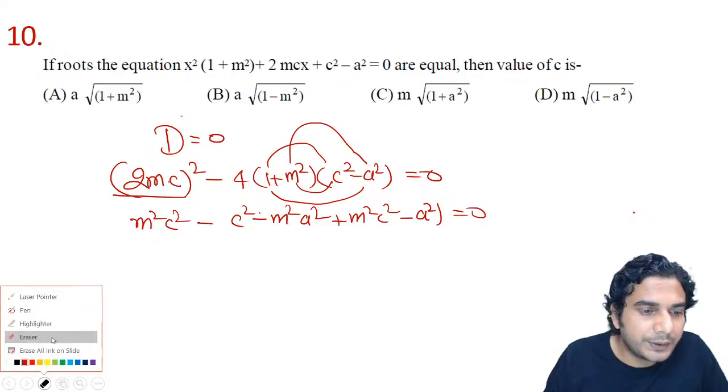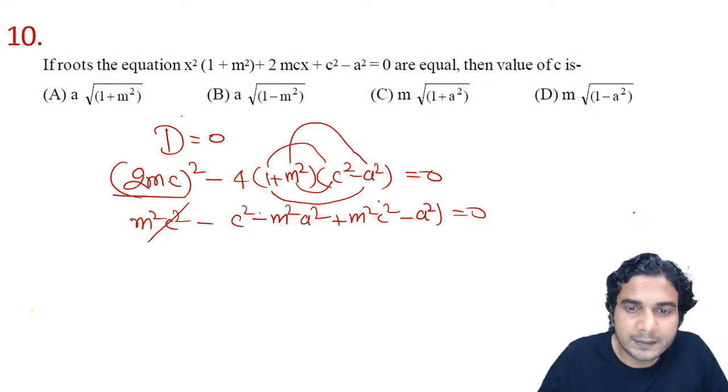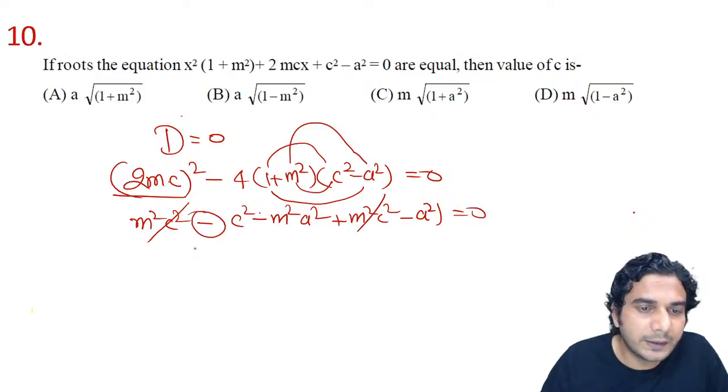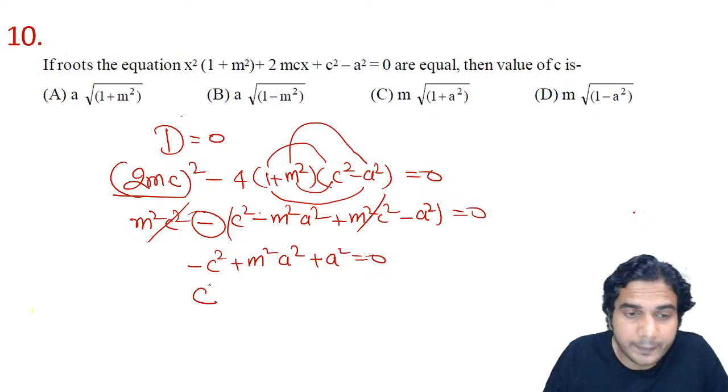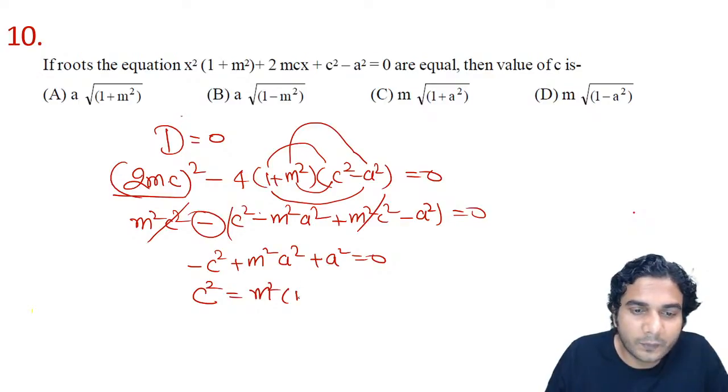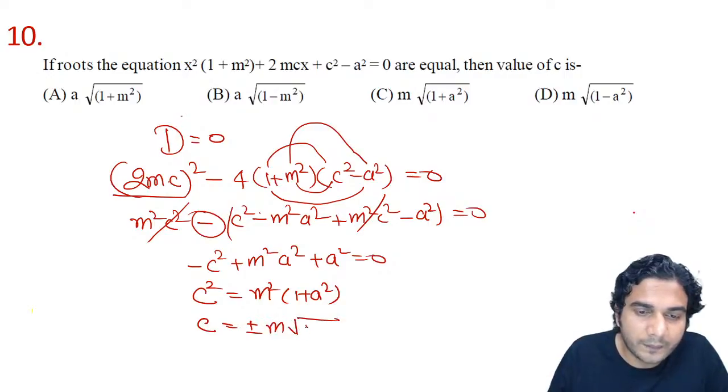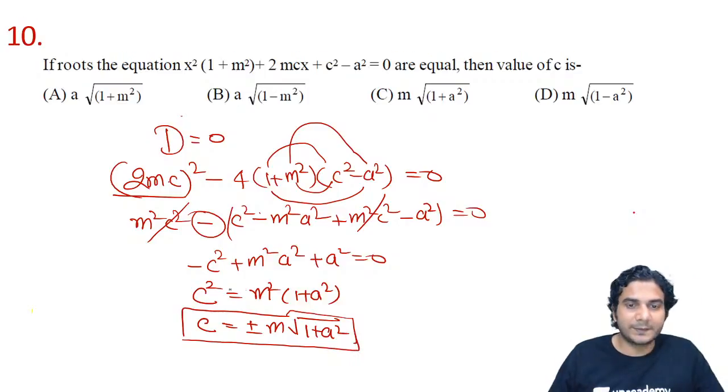All right, so this m squared c squared will get cancelled with this, because of this minus. So now let's write the remaining terms. Distribute this minus sign: minus c squared plus m squared a squared plus a squared is equal to 0. Again, separate c, because you need to find the value of c in terms of m and a. So c squared is equal to m squared times (1 plus a squared), and then c you can write as plus or minus m under root of 1 plus a squared. So this is the answer.